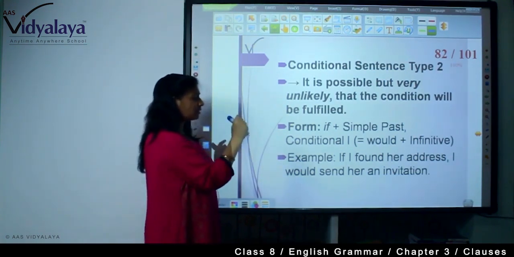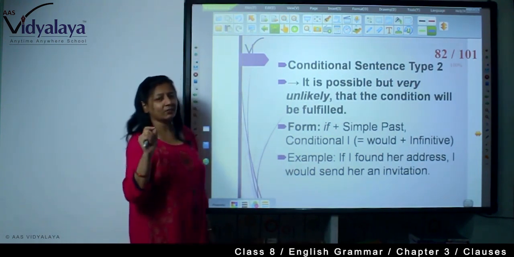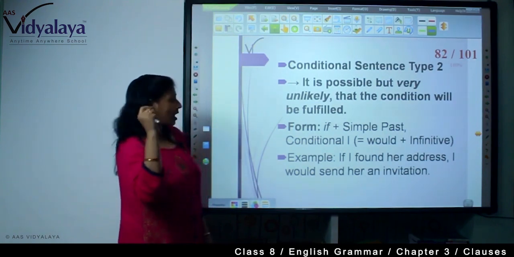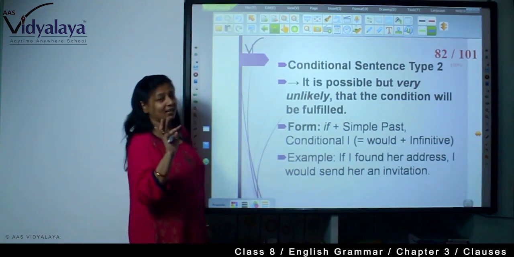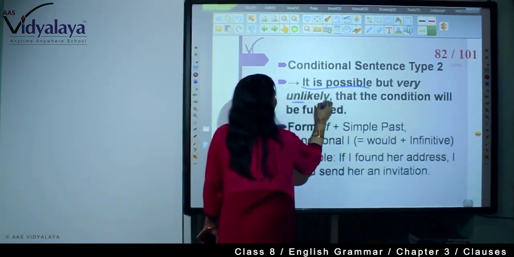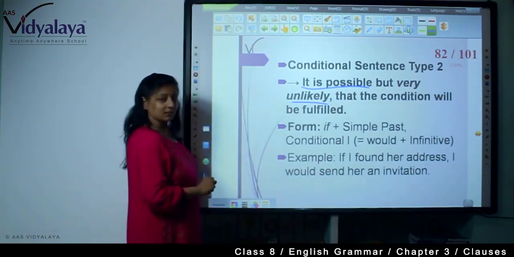If I found her address, I would send her an invitation. This is the condition. If I found her address, I would send her an invitation. So, it is possible but very unlikely that the condition will be fulfilled. Understood?